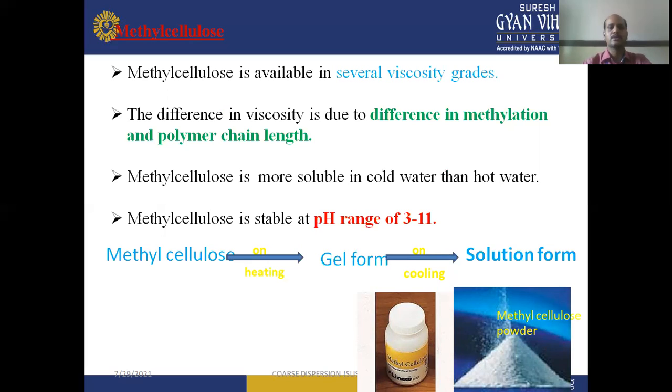Methyl cellulose is more soluble in cold water than in hot water. From a stability point of view, methyl cellulose is stable at a pH range of 3 to 11. When methyl cellulose is heated it will convert into the gel form, and on cooling it will convert into the solution form. So you can see the diagram of methyl cellulose powder.